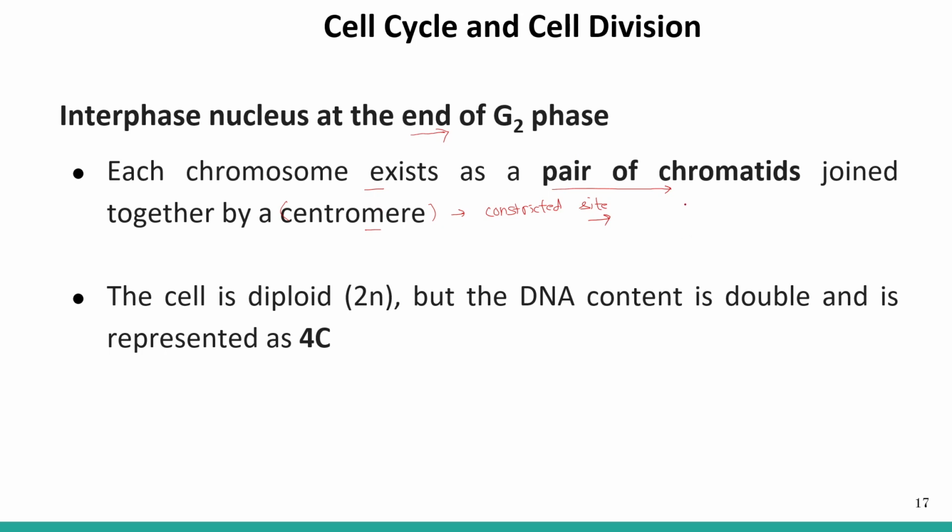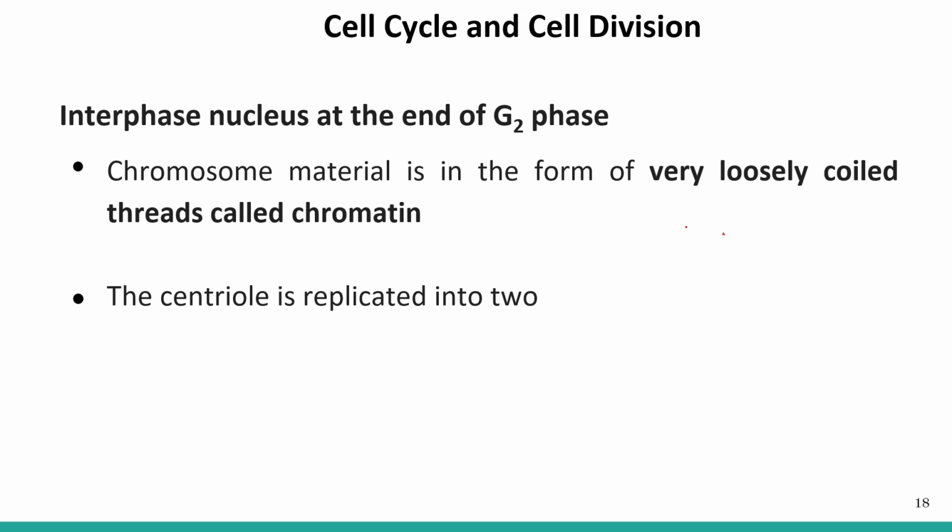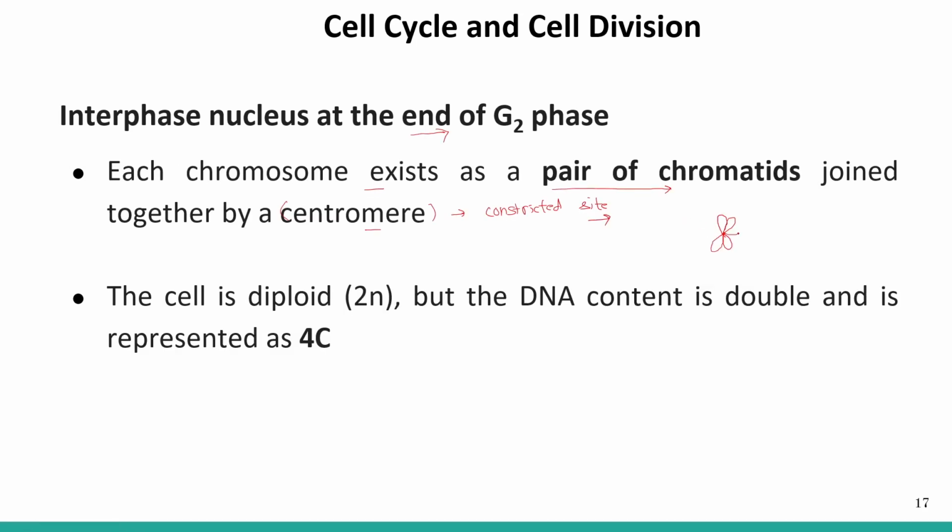So how is the chromosome visible at the end of the interphase? Chromosome consists of a pair of chromatids, so the chromosome appears like this. In the center we have the centromere, where the spindle fiber will attach.